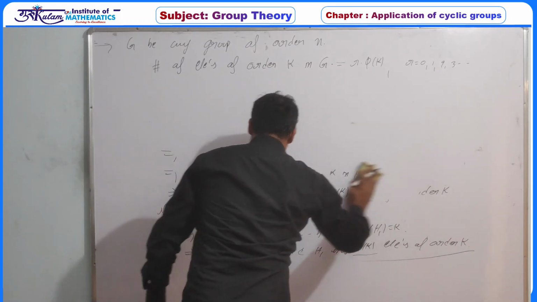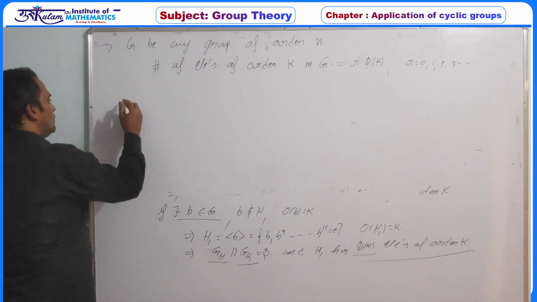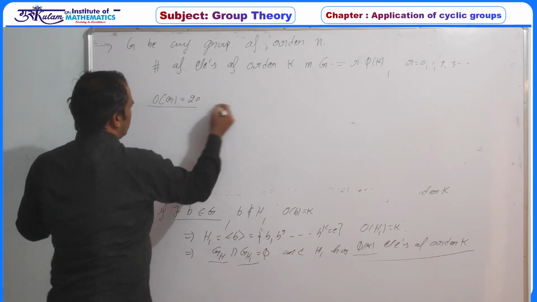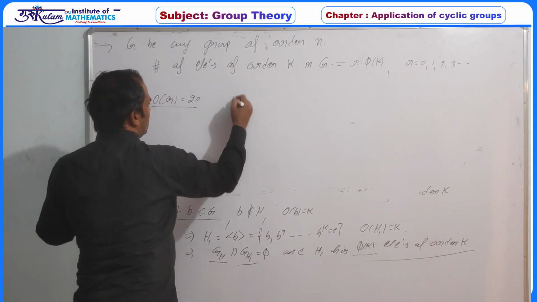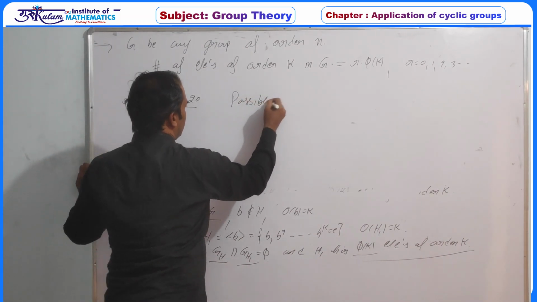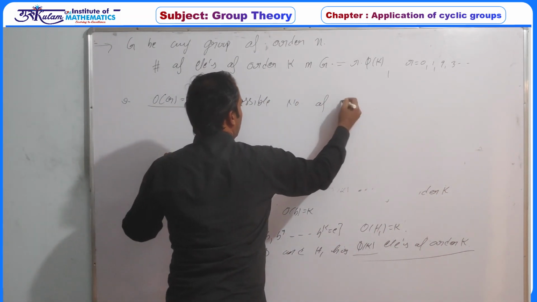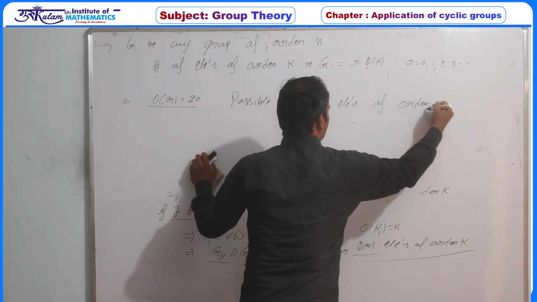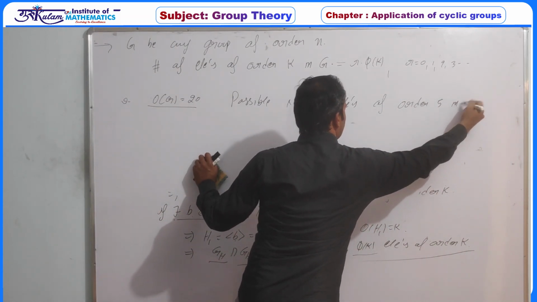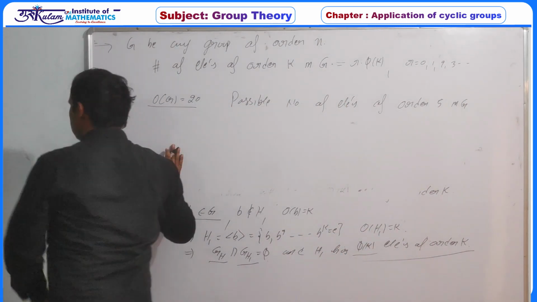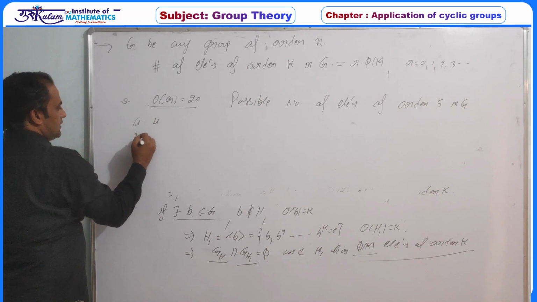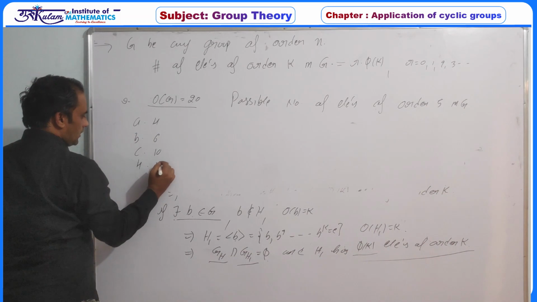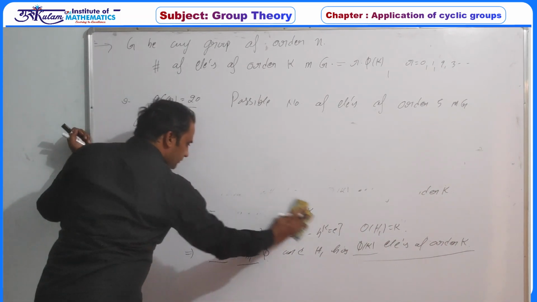Let's come to that question. What is your question? The question is, the order of G is 20, then the possible number of elements of order 5 in G. So the options were: first option is 4, second option is 6, third option is 10 and fourth option is 40. So these were the possible options given.